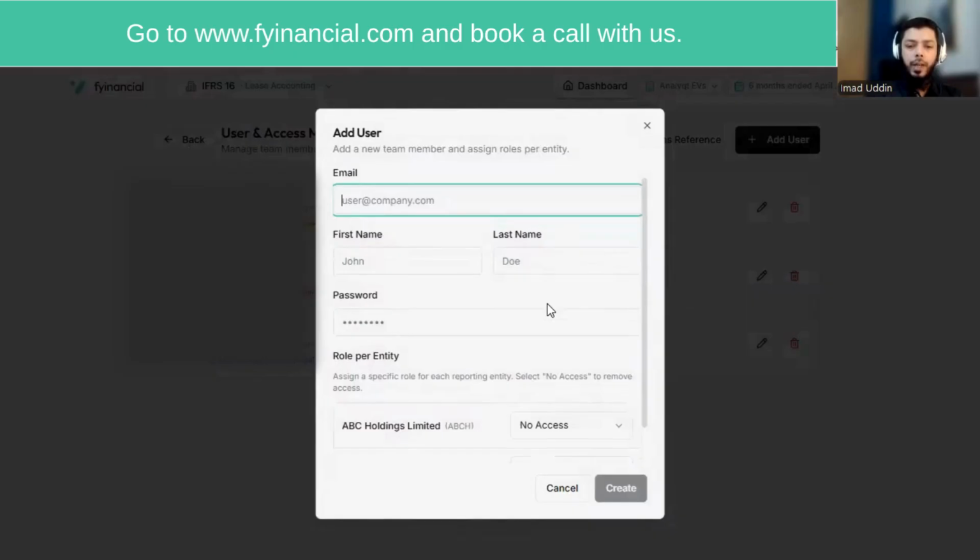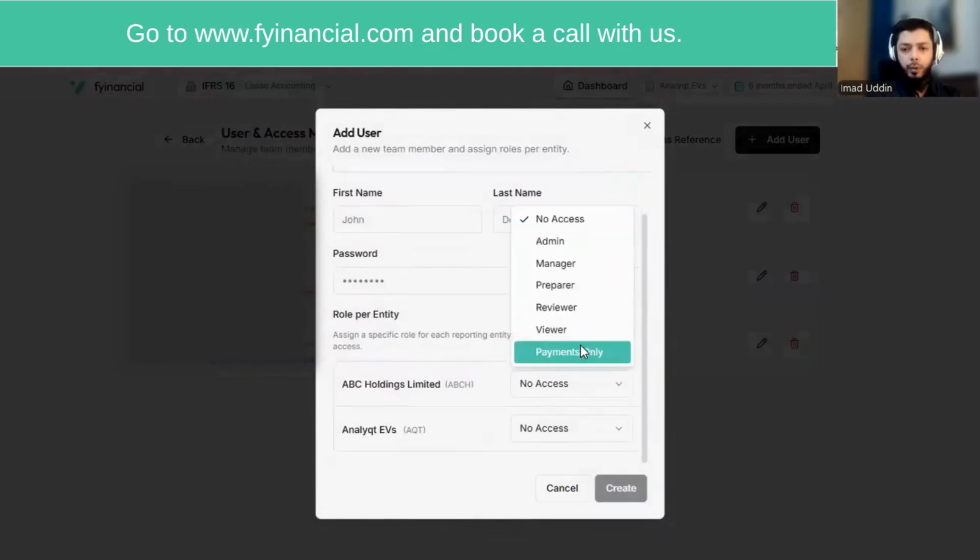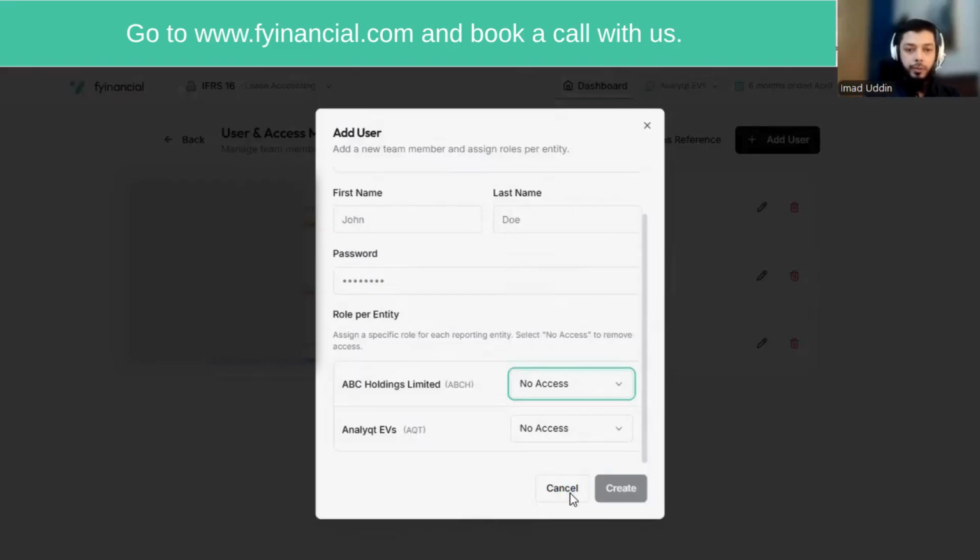And so you can define in what company, what access you want. You can give them payments only access, reviewer access, preparer access, manager access, or admin access. All these things are defined as to what kind of access they have. In short, a payments only person would only see the payment section. The preparer would be able to make changes, but would not be able to apply changes. So these would be waiting in a queue for the manager or admin to approve. And all of these access levels can be provided based on your own control systems.